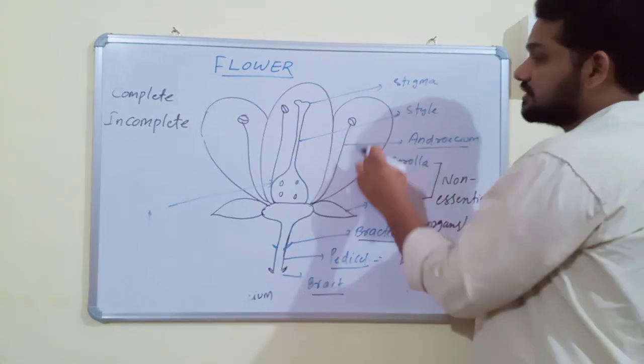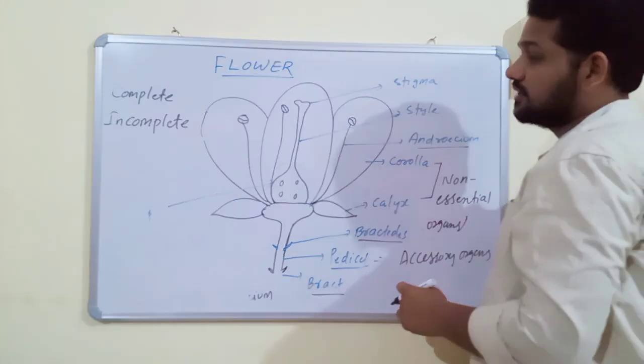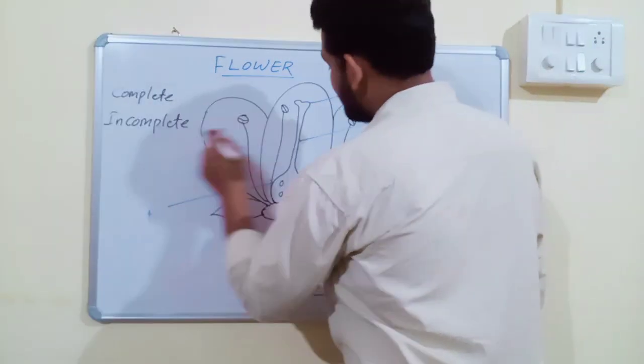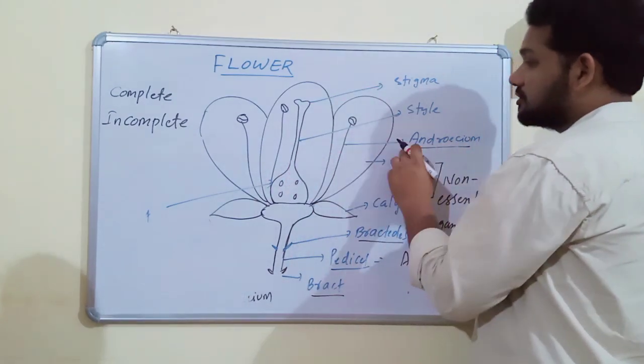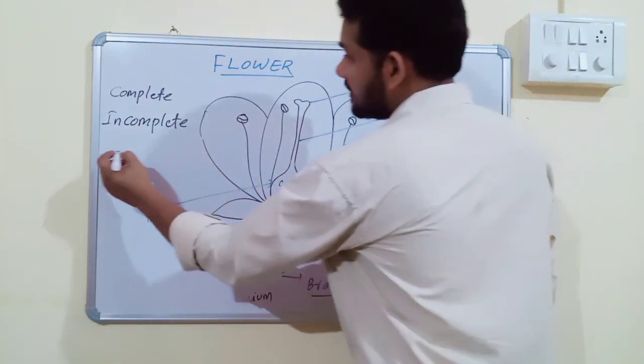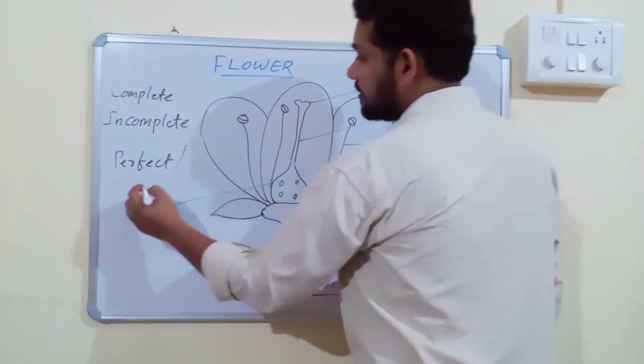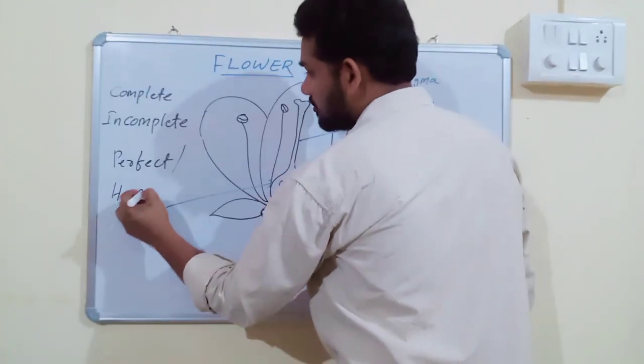And these two are essential organs, androecium and gynoecium. If both essential organs are present, if androecium and gynoecium are present in a flower, then the flower is called a perfect flower. Perfect flower is also called hermaphrodite.